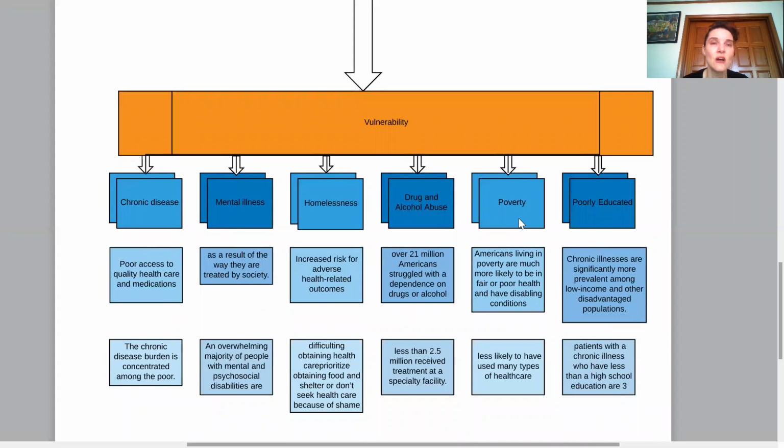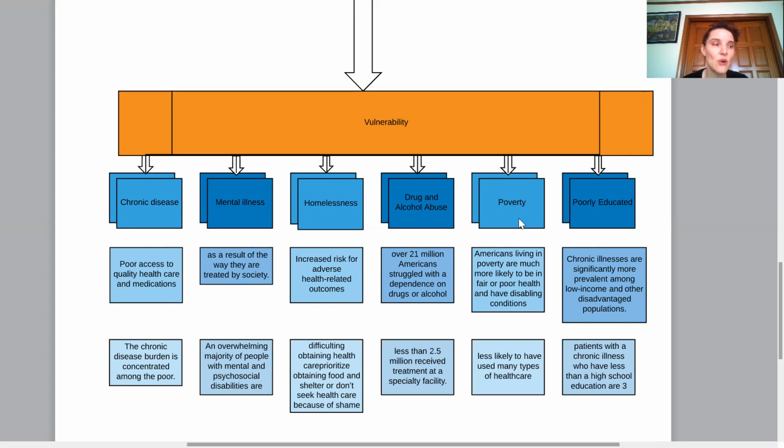Poverty. Adults with low incomes were more likely to delay or not receive necessary medical, dental, or mental health care, and they were less likely to refill prescriptions. This affects the outcome of chronic diseases and mental health conditions.